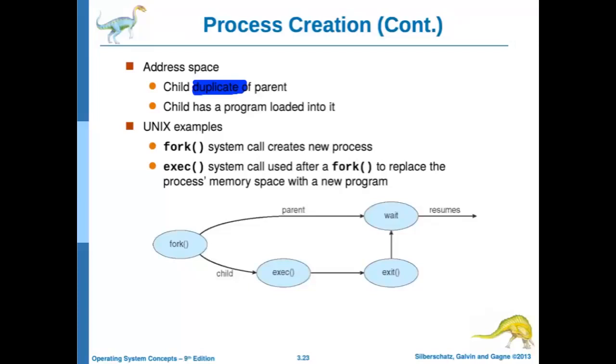So for example, 5 blocks are there in the memory. You can imagine 1 block is equal to 1 KB, and 5 KB of read-only code is there in the text region. No need to allocate a separate 5 KB in the memory for the child process. So that is the advantage of doing so.